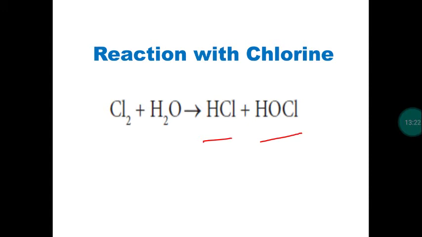When chlorine is added to water, it forms hydrochloric acid. Hydrochloric acid kills microorganisms, so this has an antibacterial action. Simply, we call this a bleaching action, right? So chlorine combines with water, it produces hydrochloric acid and hypochlorous acid. This has a bleaching action as well as an antibacterial action.